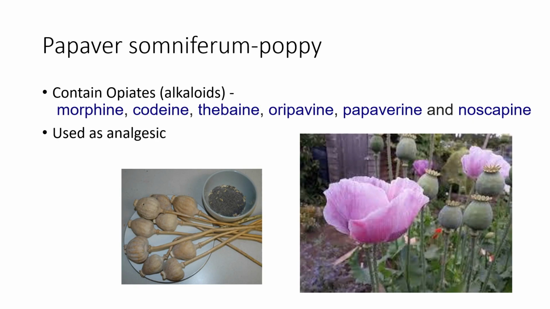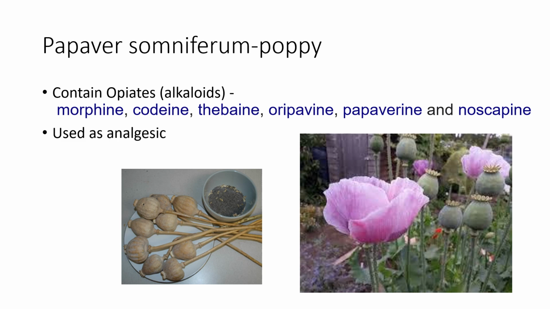And this is another plant, Papaver somniferum, otherwise called the poppy plant. From this plant we obtain opiates. These are alkaloids basically. The most common opiate, which you all know, is morphine.